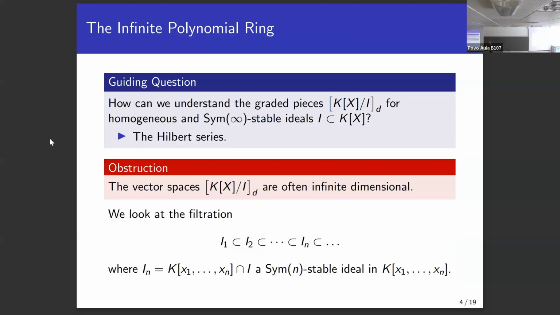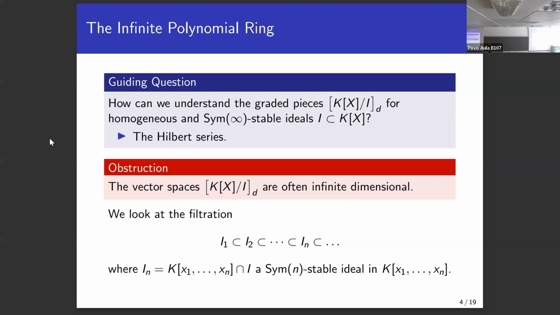What is it I'm interested in? Well, what I want to understand is, because we have a homogeneous ideal, I want to understand the degree d polynomials up to relations in the ideal. And I want to understand this for every degree d. And of course, the main tool to do this is the Hilbert series. I'll come back to this in a second. But the main problem and the main obstruction is looking at such graded degree d parts.